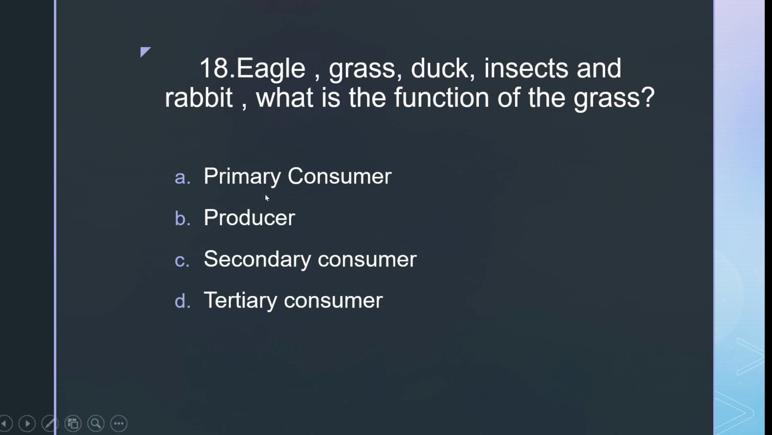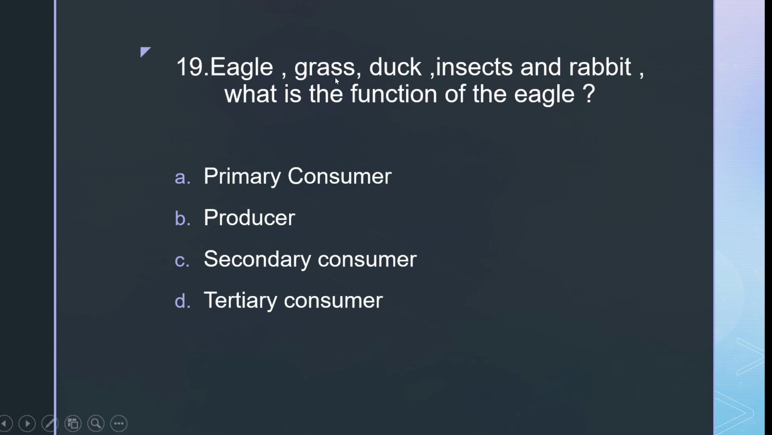18. Eagle, grass, duck, insect, and rabbit. What is the function of the grass? A. Primary consumer. B. Producer. C. Secondary consumer. D. Tertiary consumer.